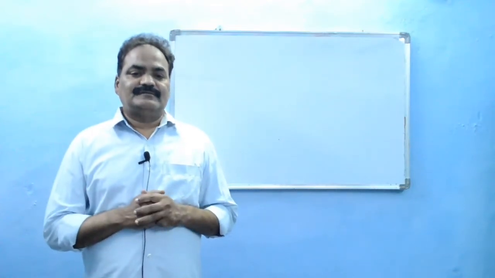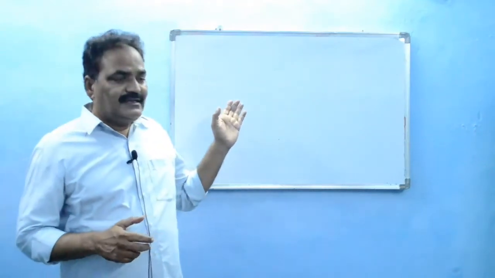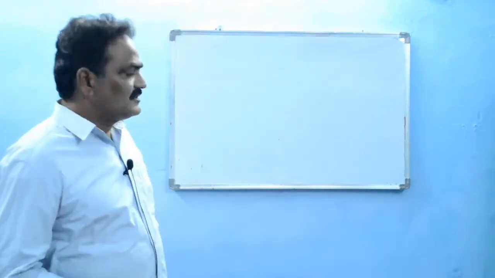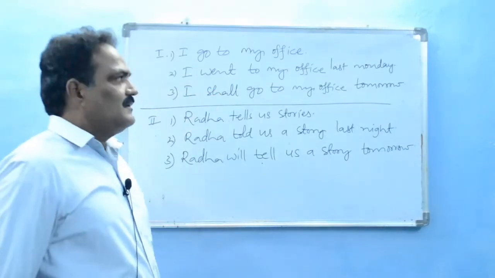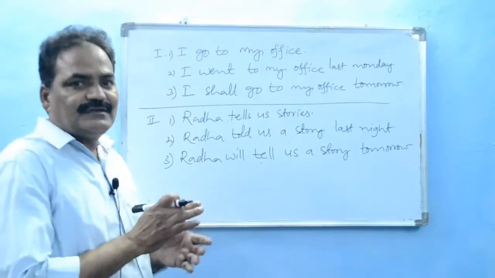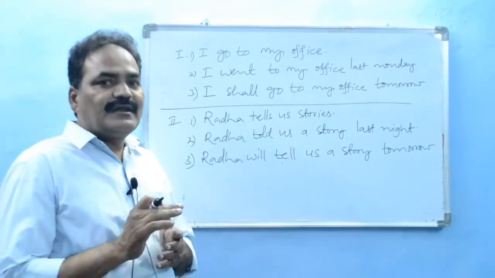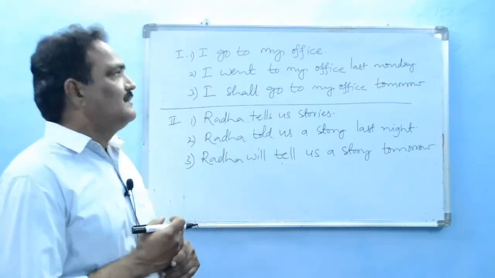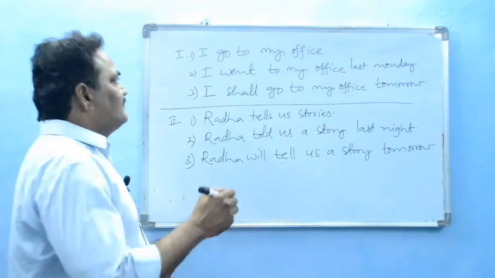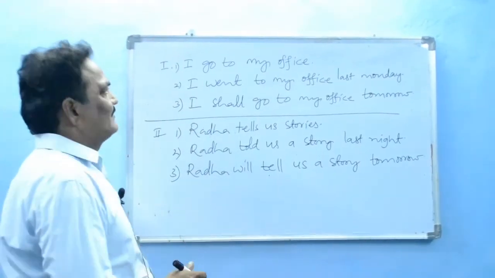For example, we see this in these examples. We understand this change of the form of the verb according to time by these examples. See, in the first set we see, I go to my office.